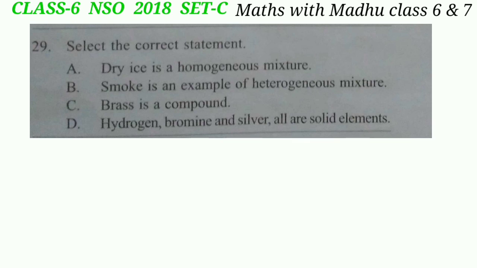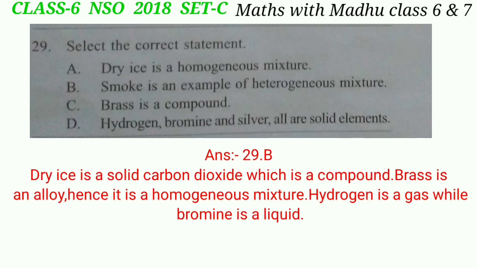C. Brass is a compound. This is incorrect because brass is an alloy. Hence it is a homogeneous mixture. Now option D. Hydrogen, bromine and silver all are solid elements. This is also the incorrect statement. Hydrogen is a gas and bromine is a liquid.